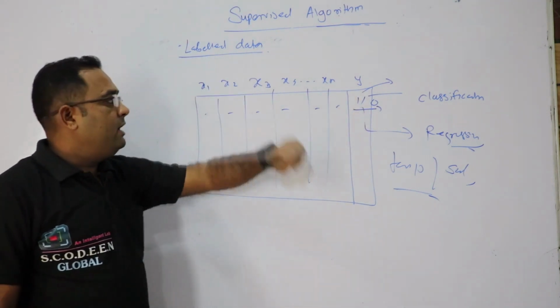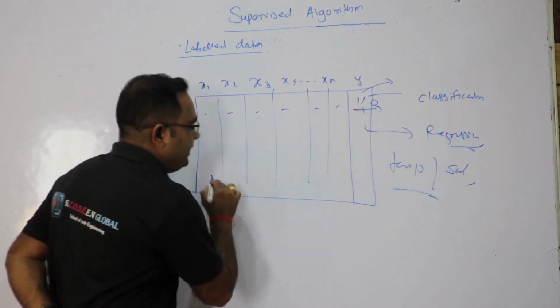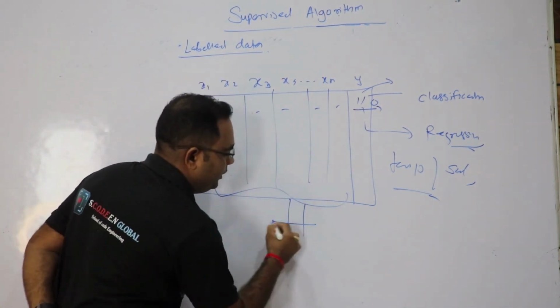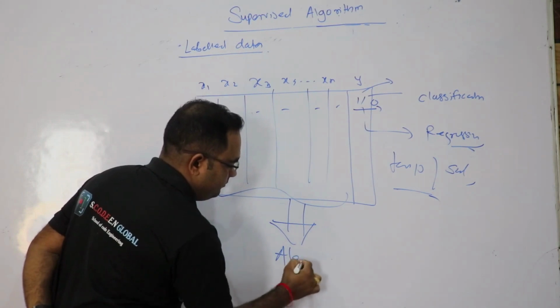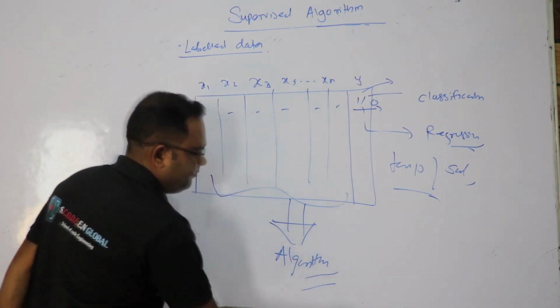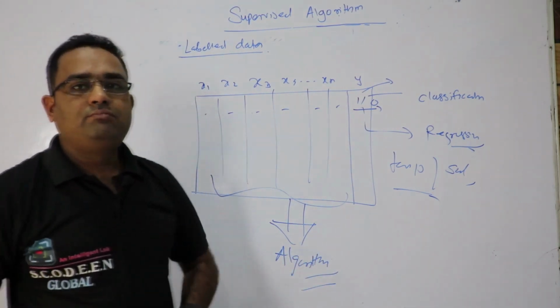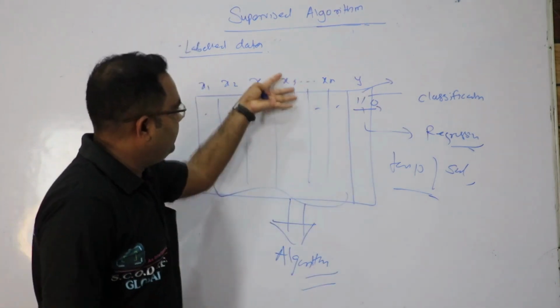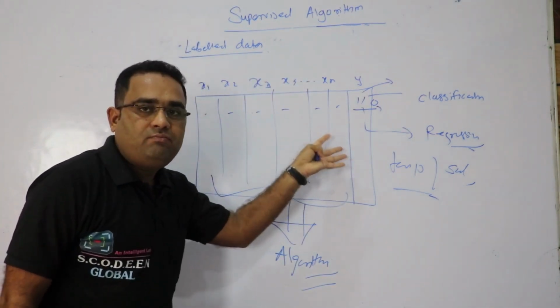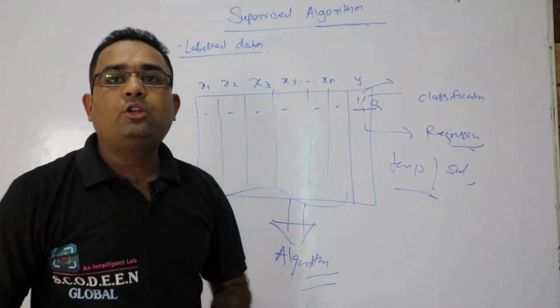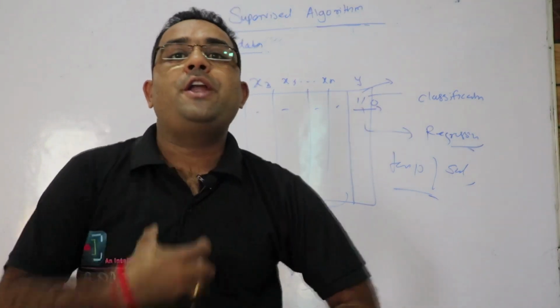Next, this data we are going to feed to the algorithm, which will train based on the data and patterns. That algorithm can then predict unknown data.